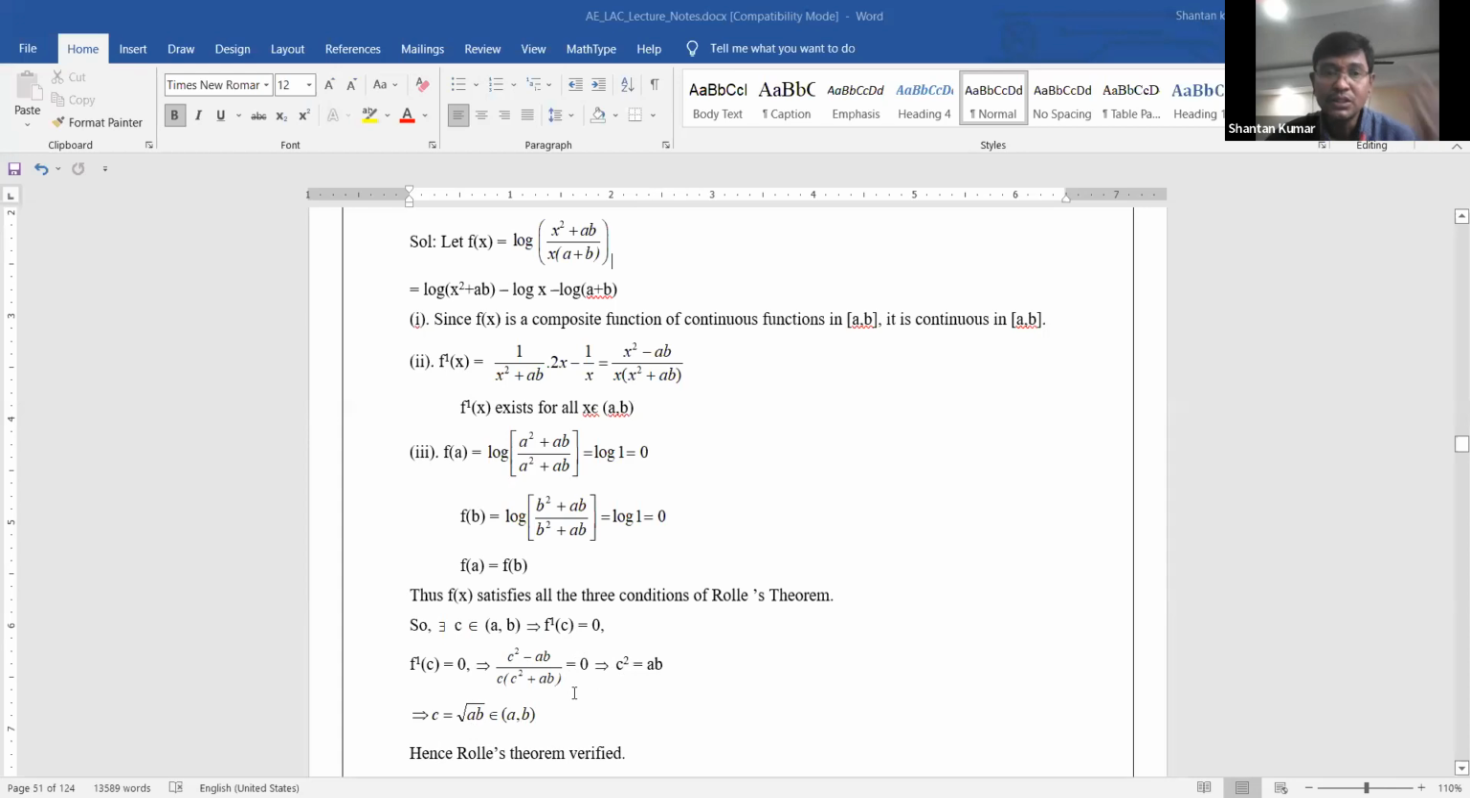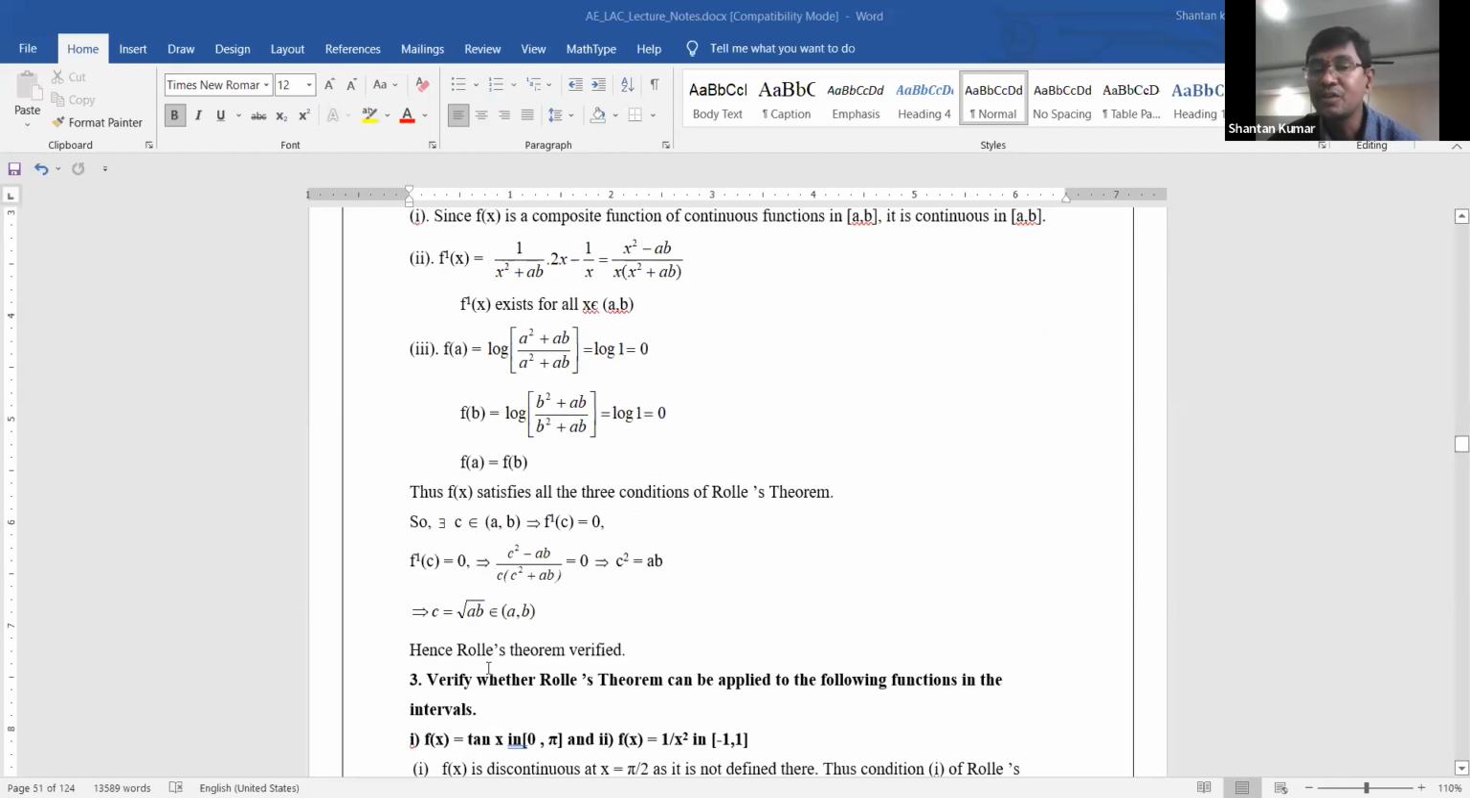And the conclusion here: the function is continuous, the derivative also exists, and f of a is equal to f of b is also satisfied. Moreover, f dash of c is equal to 0, with c lying in between a comma b. Therefore, Rolle's theorem is verified.